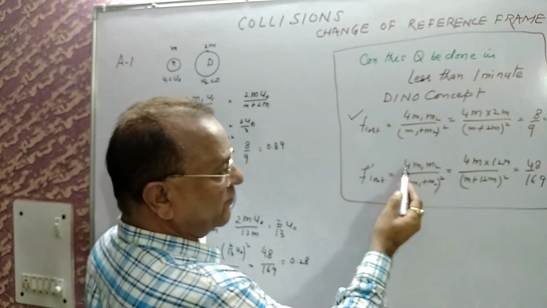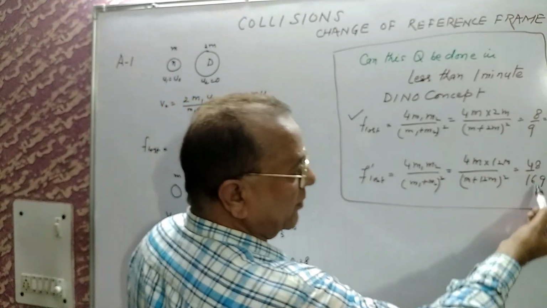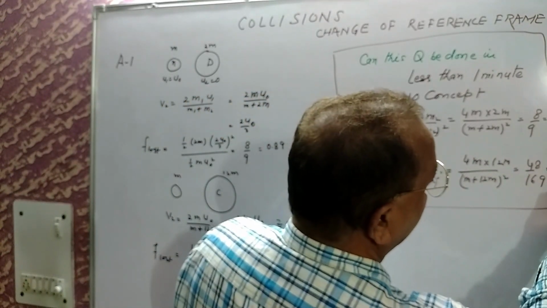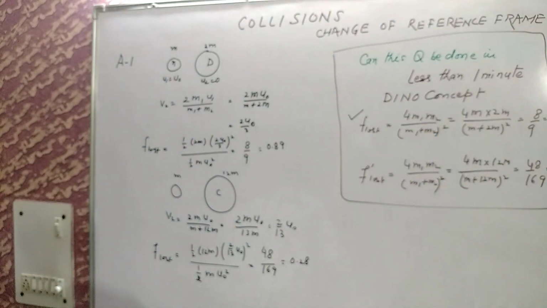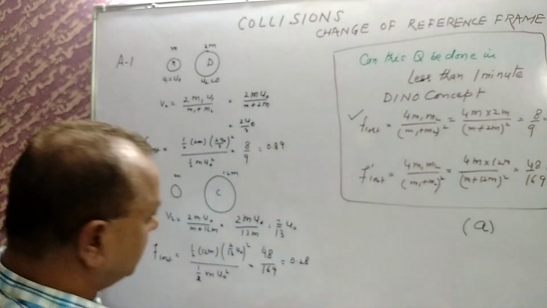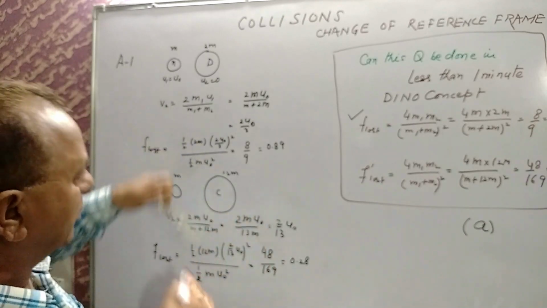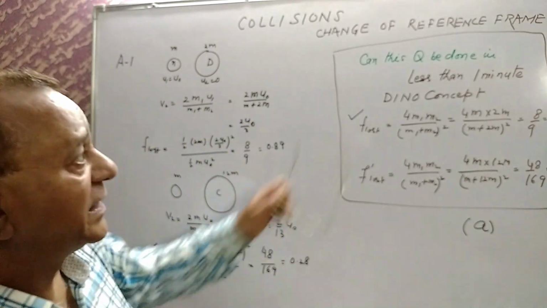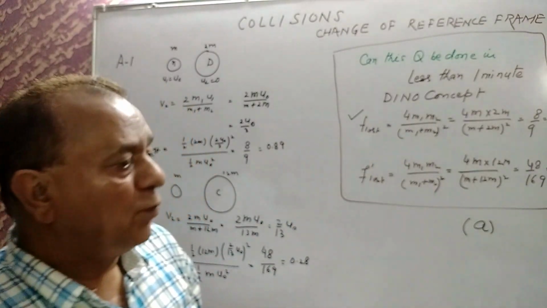Again, the second case: 4m times 12m, divided by (m plus 12m) whole square, 48 by 169, 0.28. Therefore, your answer is A part. The earlier method takes 3, 4, even 5 minutes because you have to calculate the whole question. But using the do-you-know concept, you can get the answer in less than 1 minute.